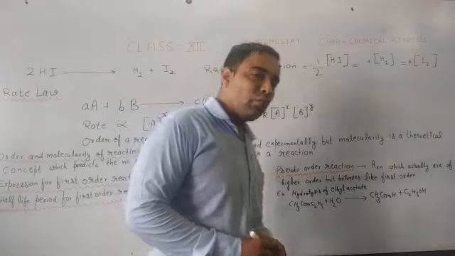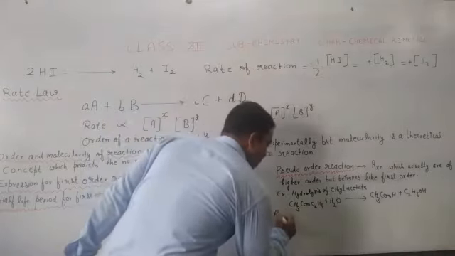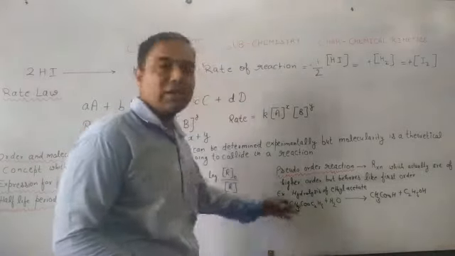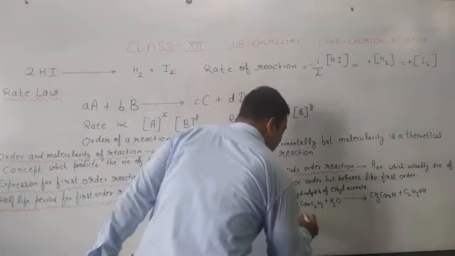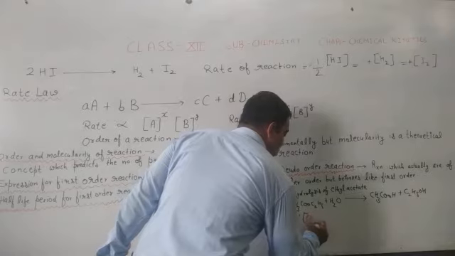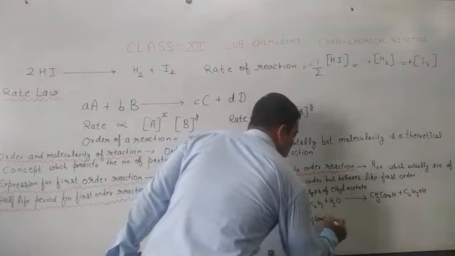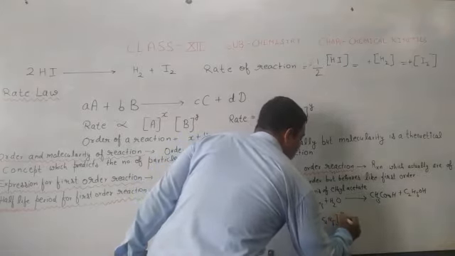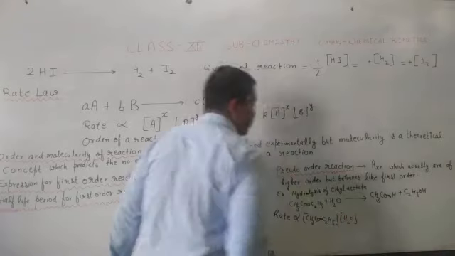So in this case we can think that the rate of reaction will depend upon the concentration of both of the reactants. We will think that it will be directly proportional to the concentration of CH3COOC2H5 and the concentration of H2O.